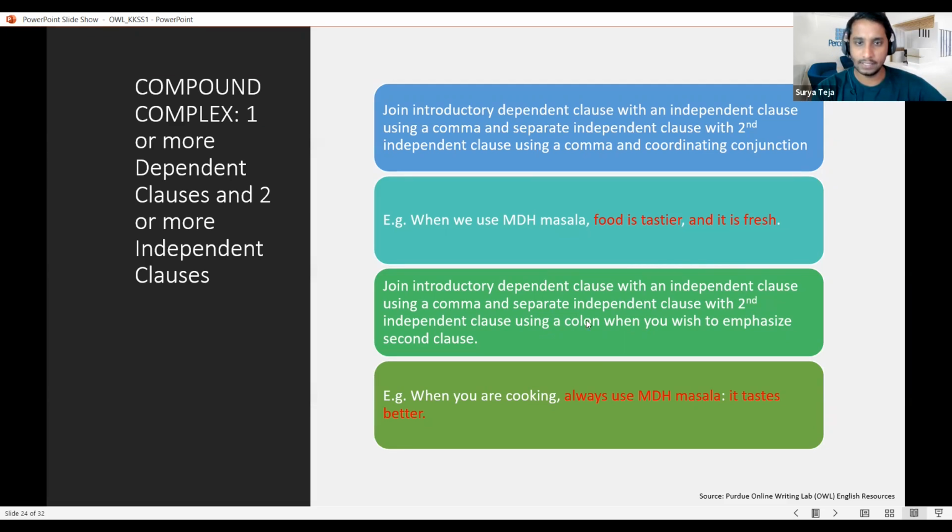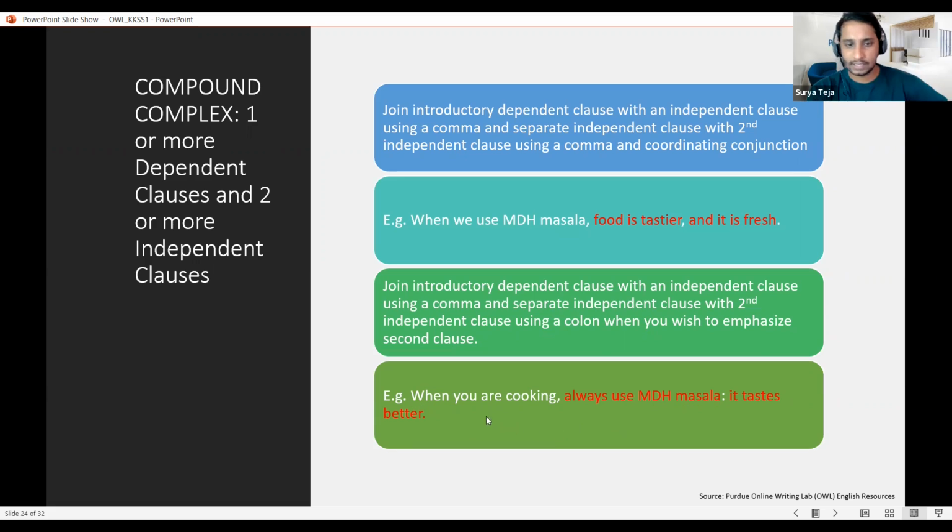And moving on to the next example here. Similar to the previous example, here also we have one dependent clause and two independent clauses. Like always use MDH masala is one independent clause, and it tastes better is also an independent clause. It conveys the proper meaning. But in this case, we want to emphasize the second clause, because if you see this whole statement, what exactly am I communicating? I'm communicating it tastes better. But what tastes better? MDH masala tastes better and I want people to use it.